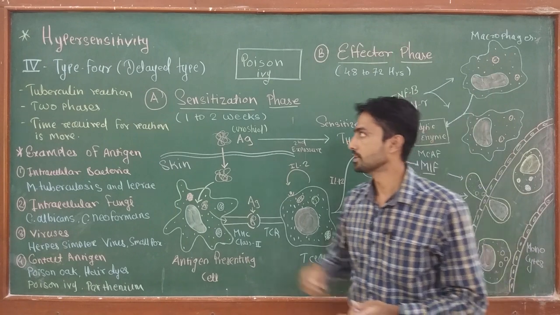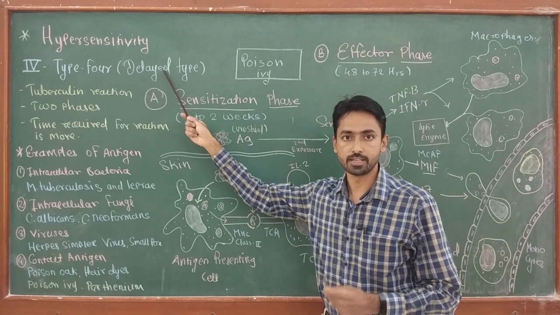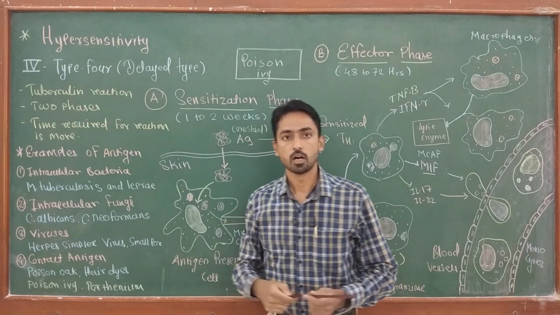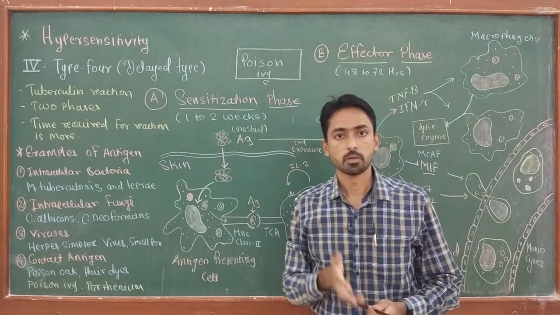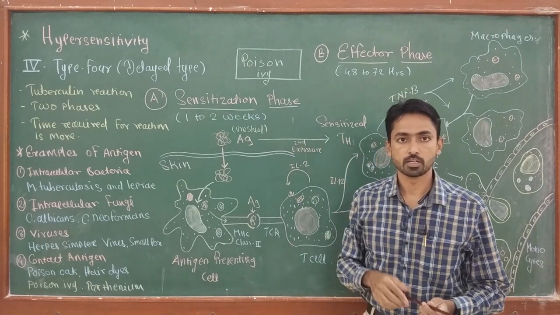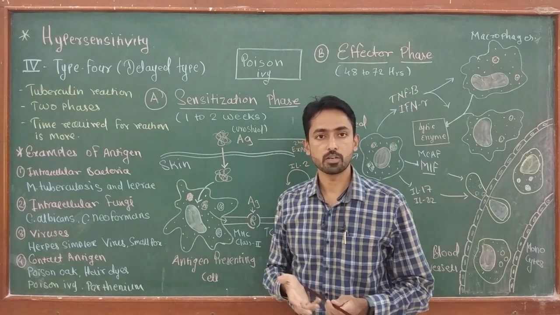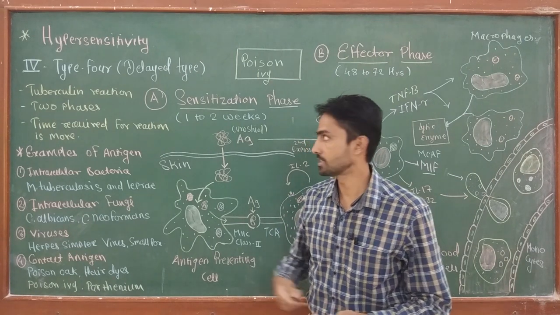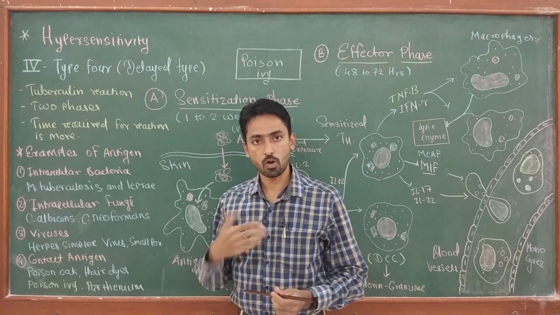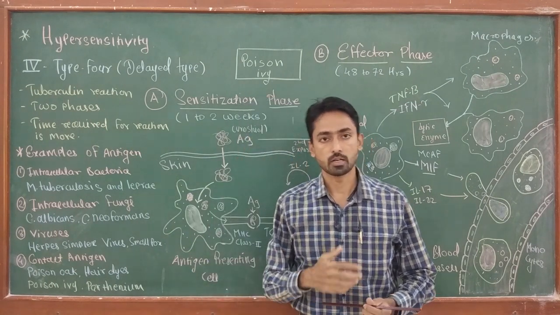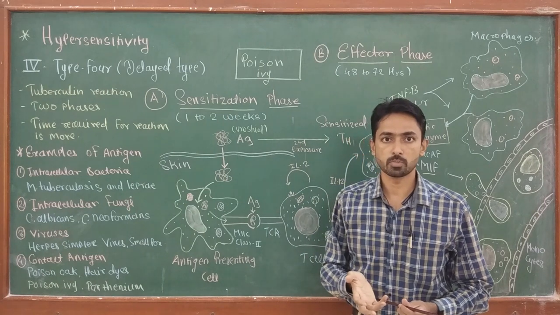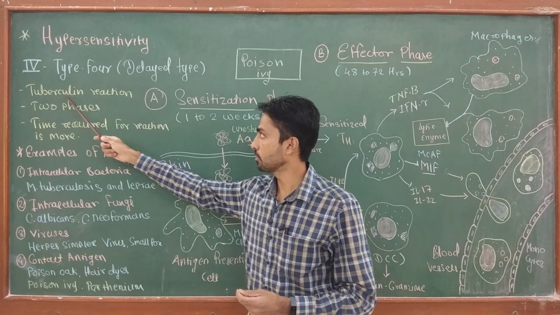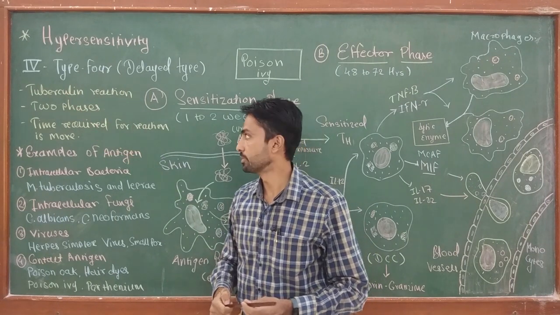So it is also called cell mediated hypersensitivity reactions. The reaction was earlier known as tuberculin reaction because in 1890 Robert Koch first observed this type of reaction when a patient was injected with a suspension of Mycobacterium tuberculosis. So he called the reaction a tuberculin reaction. Later on, it was confirmed that many other antigens are also responsible for this type of reaction. So they changed the name from tuberculin reaction to type 4 hypersensitivity.